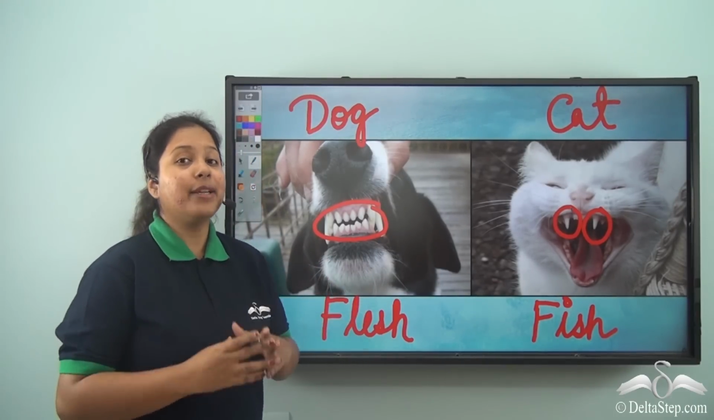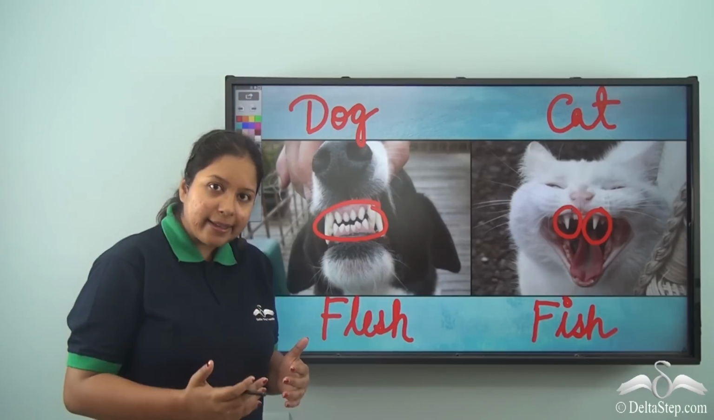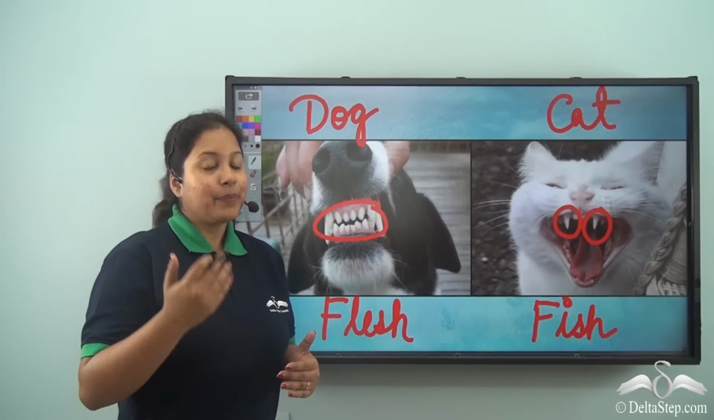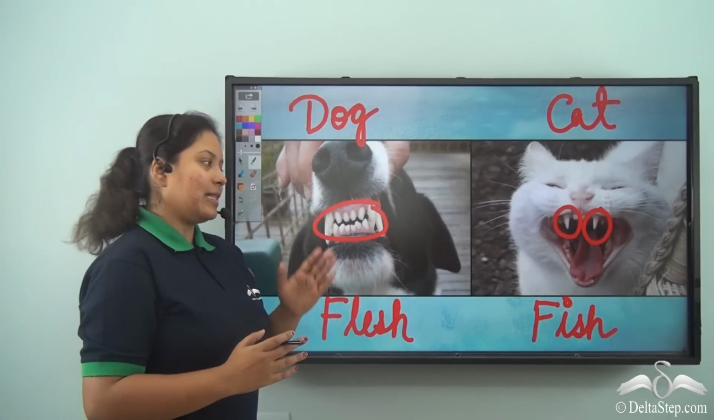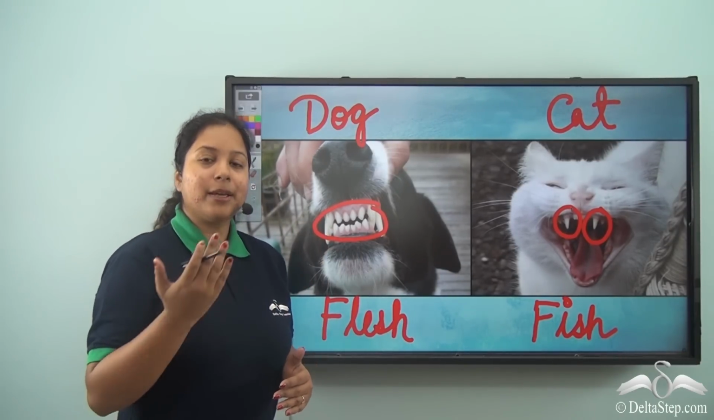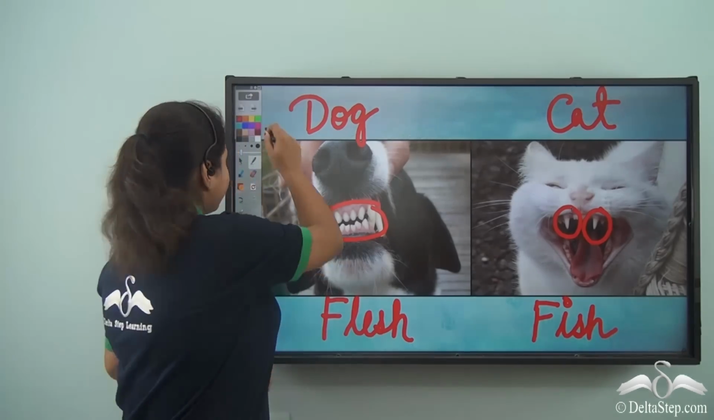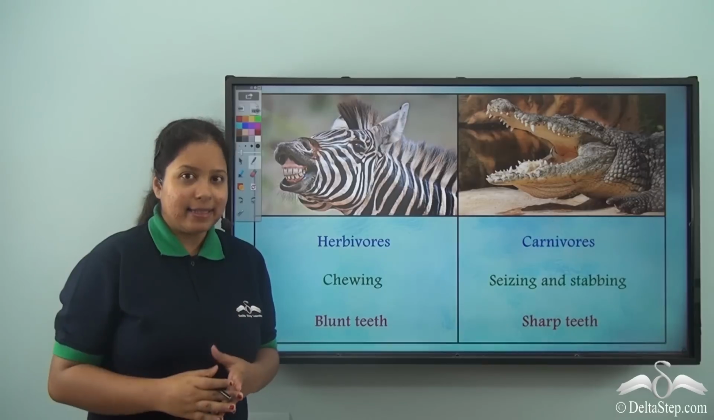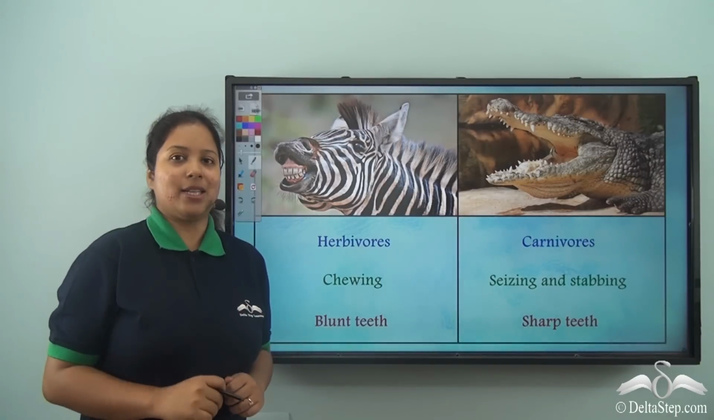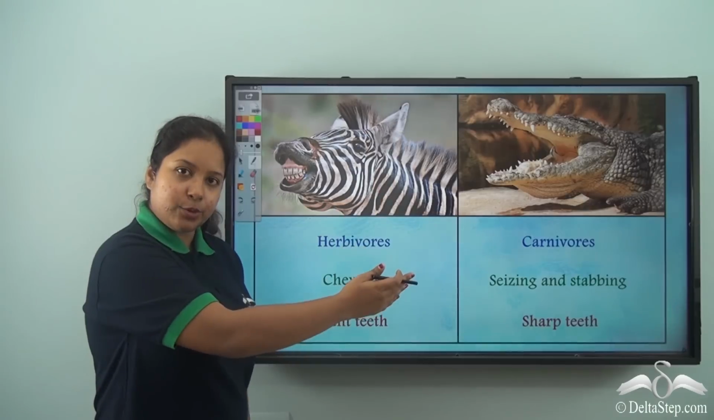Hence, what have we learnt over here? All carnivorous animals like the tiger, dog, cat, they have sharp pointed teeth. These teeth help them to have their proper food, that is the meat or the flesh. So, you seem a little confused. Let me clear it out. This is the difference between the herbivores and the carnivores.